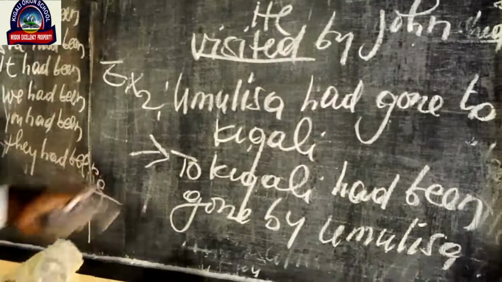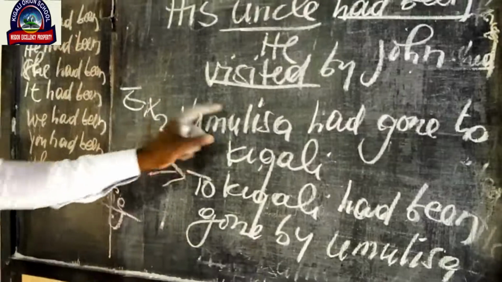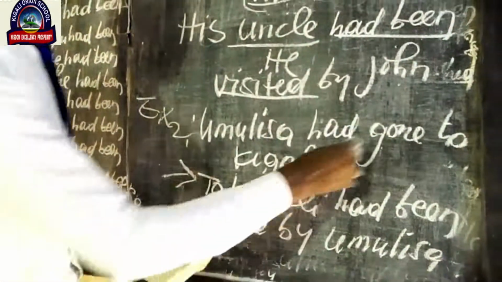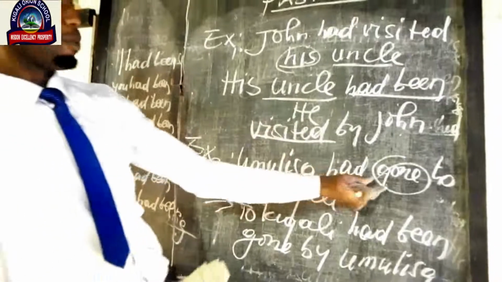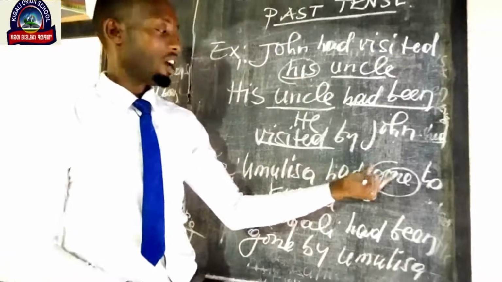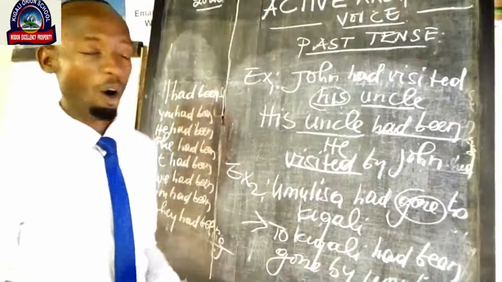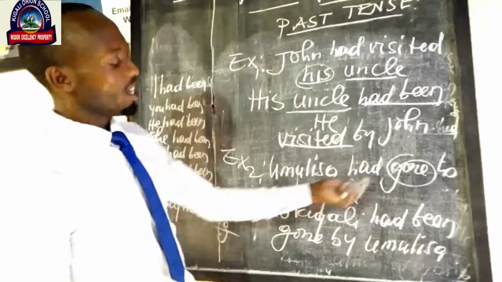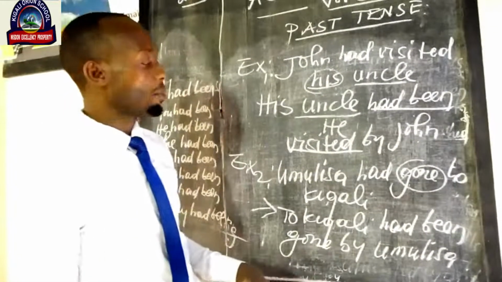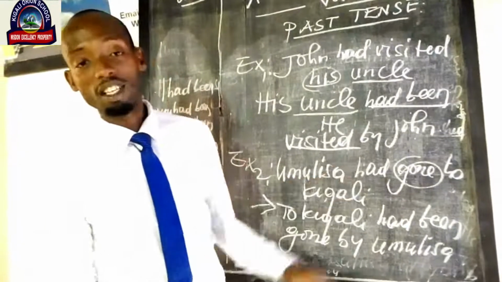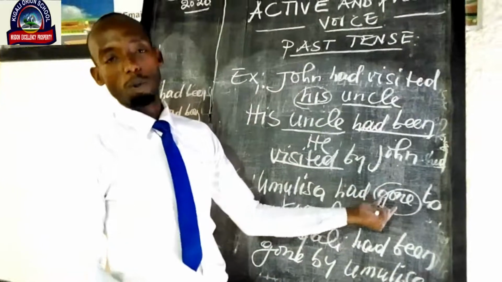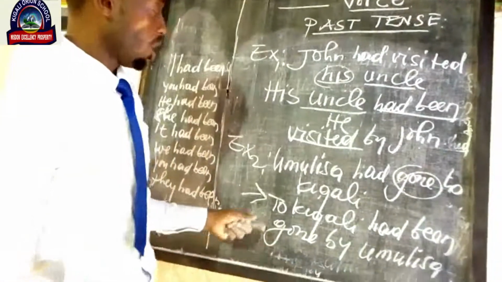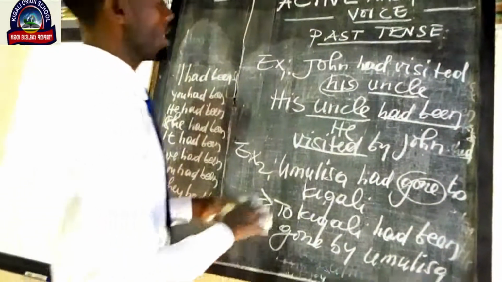That is the passive voice of this sentence we have, Umurisa had gone to Kigali. The verb that we have is the verb to go, and the past participle of verb to go became gone. So you see that it is very simple. You do not even need to search for the past participle, because when you have a sentence which is in past perfect, the past participle is always given. So let's get to example number 3.